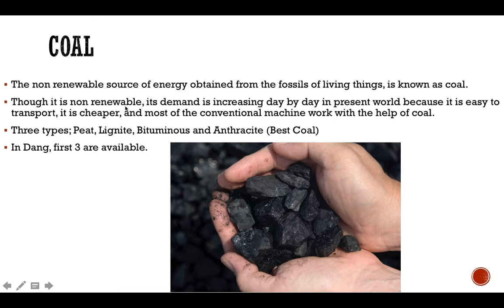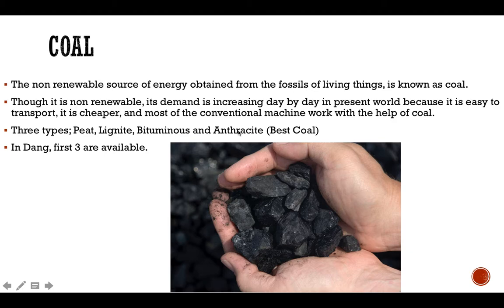Though it is non-renewable, its demand is increasing day by day. The reason is it is easy to transport, it is very cheap, and most of the conventional machines work with the help of coal. That's why it is in very high demand. There are four types of coal: peat, lignite, bituminous, and anthracite.